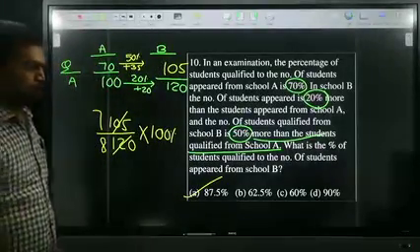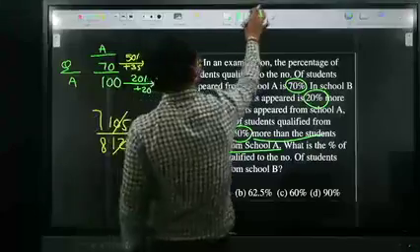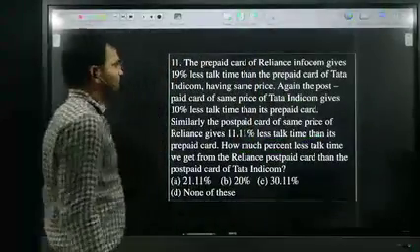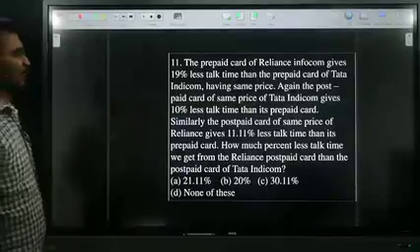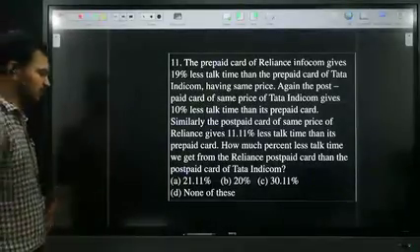Shall I move to the next question? So see the next question, amma. Don't worry. Whenever you are seeing the question, don't worry. It's very easy. Just read the question first.